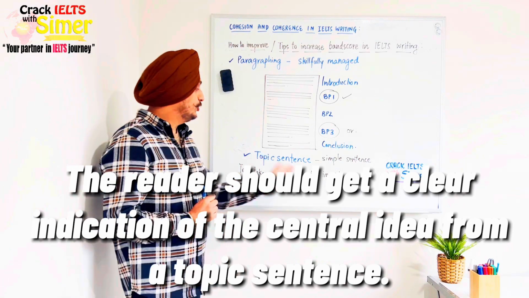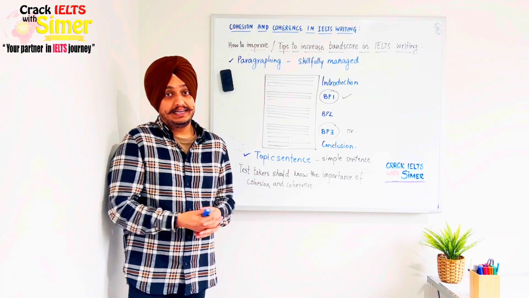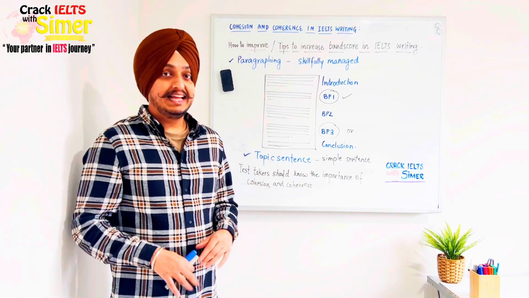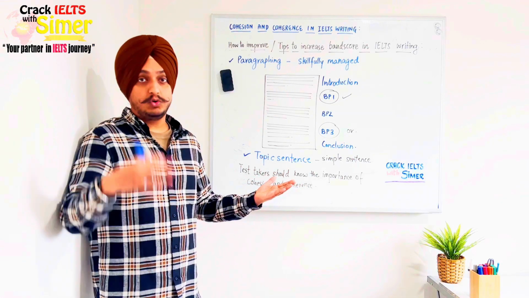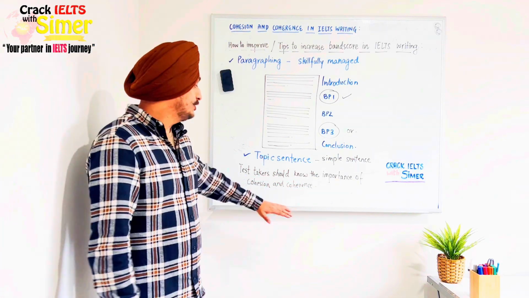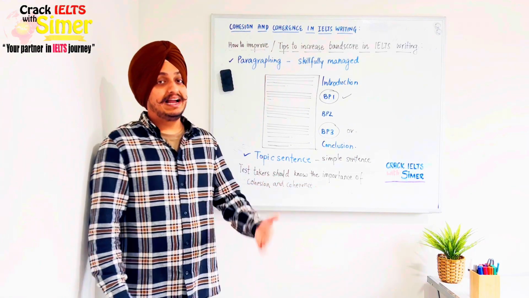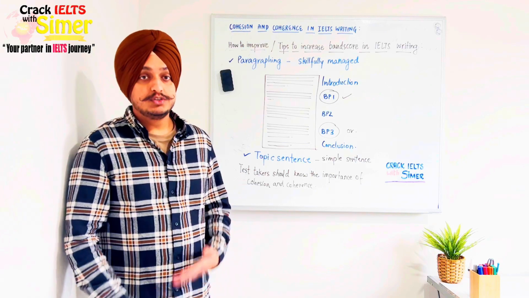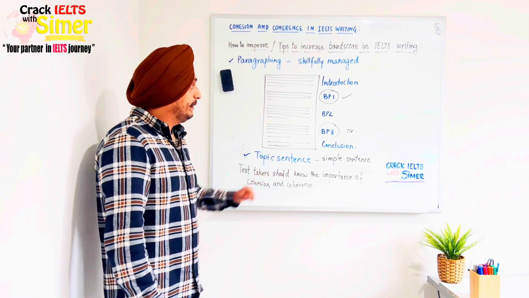So, test takers should know the importance of cohesion and coherence in IELTS writing, if you want to write that, or you can leave it like that. If you have already introduced what cohesion and coherence you're talking about in the introduction or somewhere, it's fine. But if you're introducing it for the very first time, you must say in IELTS writing or in writing, so that your reader knows what you're talking about. So this is your topic sentence.